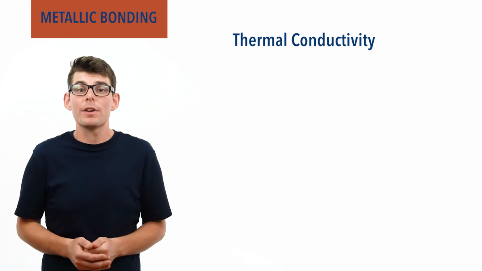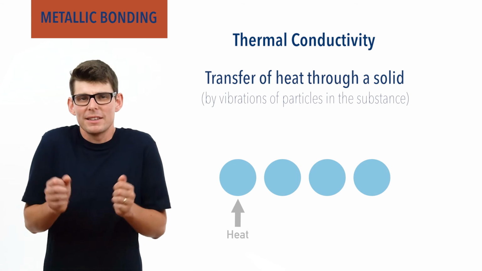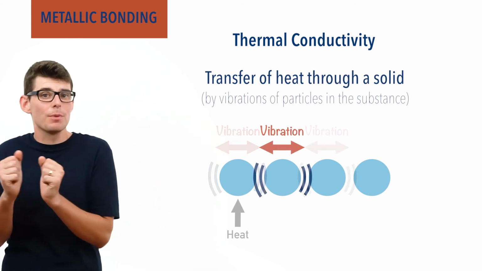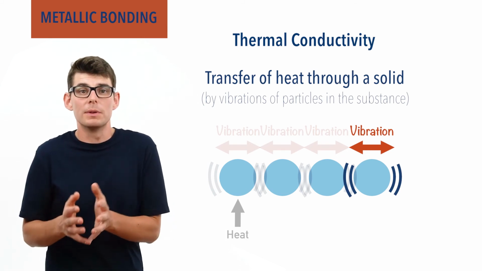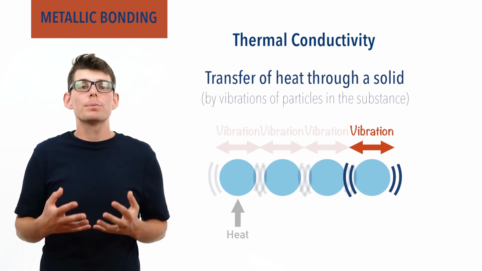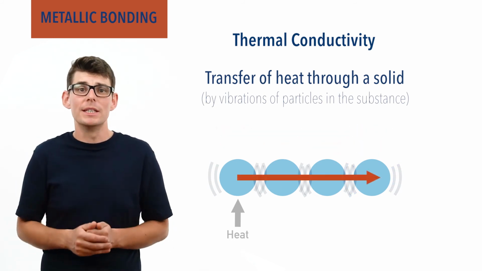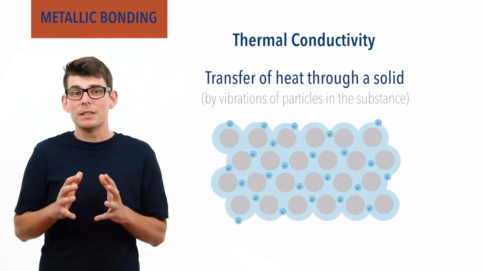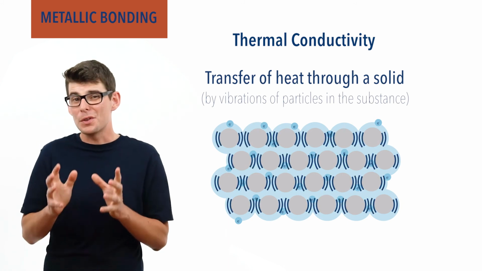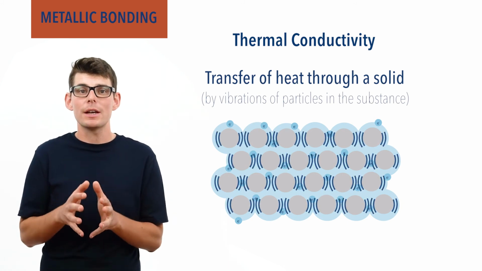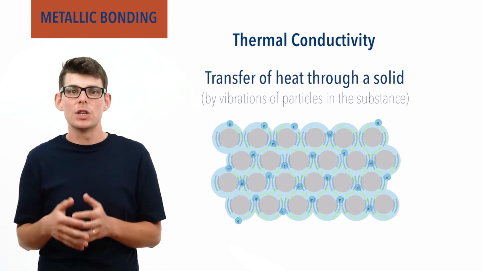Thermal energy is transferred through a solid by the vibration of particles within the solid. As each particle vibrates, it causes a neighboring particle to vibrate, and so on. Eventually, all the particles will be vibrating equally, and the energy has spread from the area heated to the whole solid. When metals are heated, the high density of ions means particles can easily vibrate other particles and spread the energy. But the real trick is that the delocalized electrons are also free to move, meaning they can further help transfer the energy through the solid.